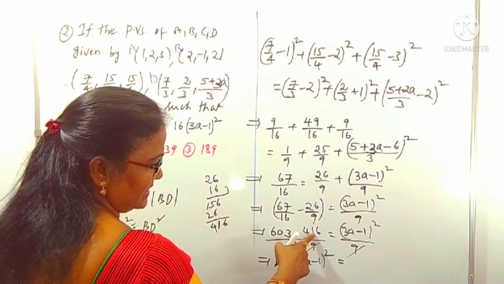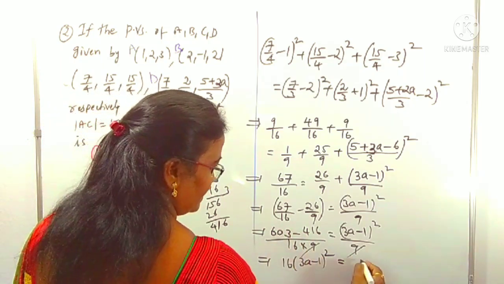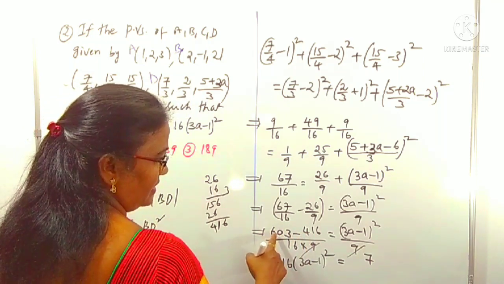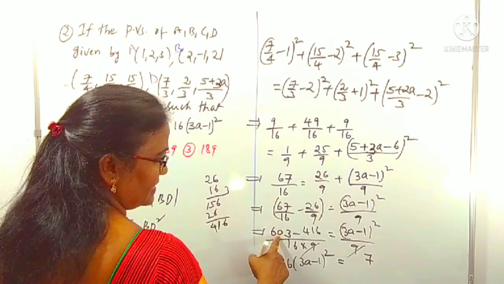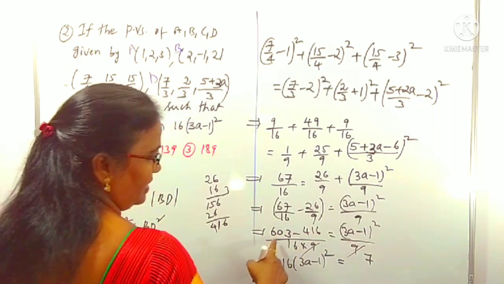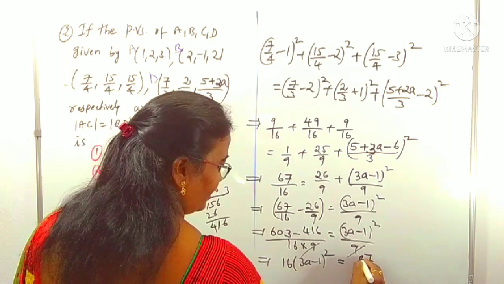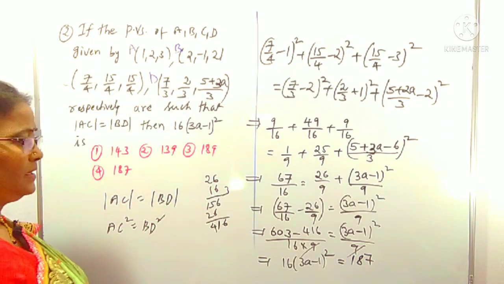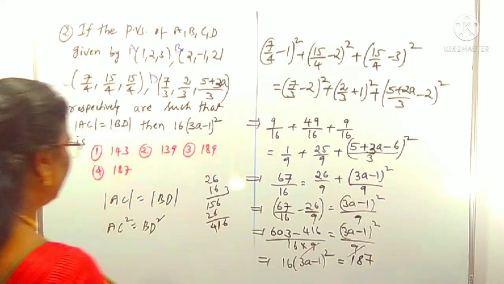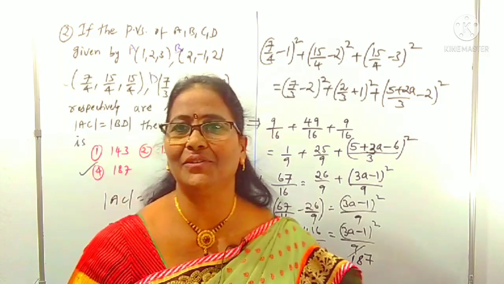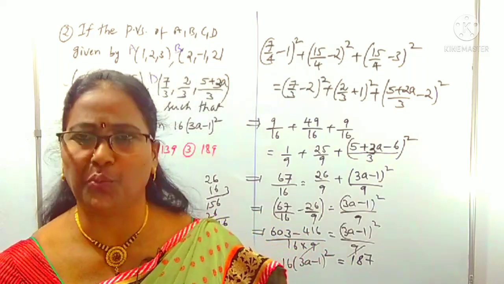13 minus 6 is 7, right? And 10 minus 1 is 13, minus 6 is 7. Now 9 minus 1 is 8, so 187. So 16 times 3a minus 1 whole square is 187. That is clearly the fourth option. It's so easy. You just have to concentrate on the distance between the 2 points.